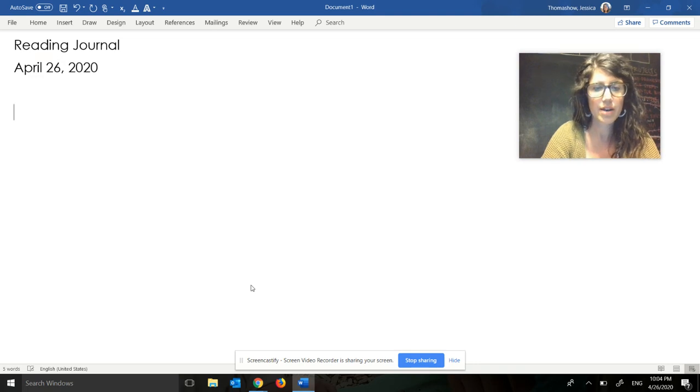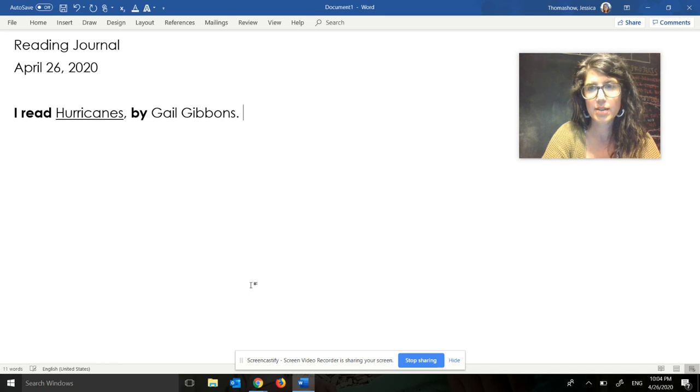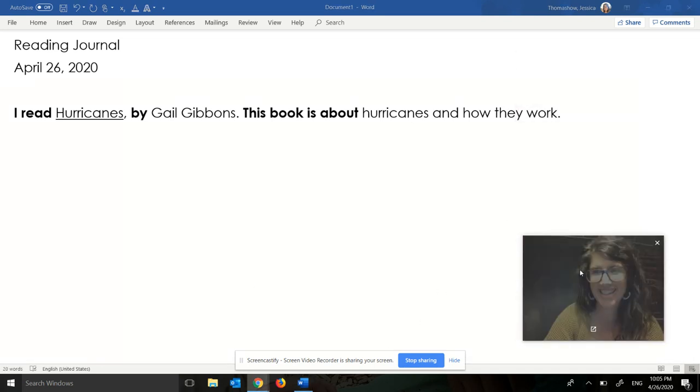2020. Okay, so I'm always going to start my reading journal entries with the title of the book that I read. So I read, I'm going to underline the title, Hurricanes by Gail Gibbons. By should be bolded because you always want to say who the author is. Then we always do one sentence of what the book is about. This book is about hurricanes and how they work. Oh, you can't see that because my head is blocking it. Okay.